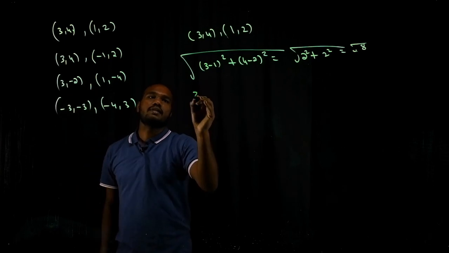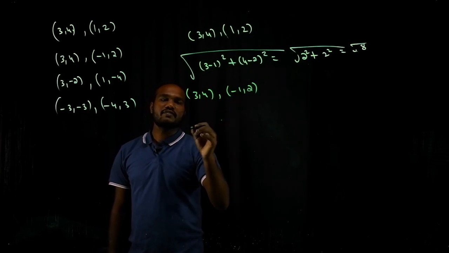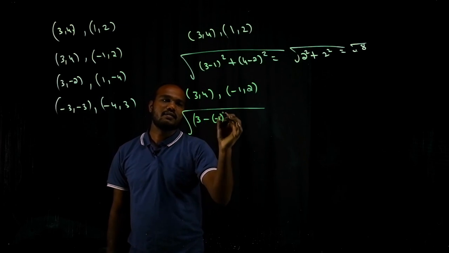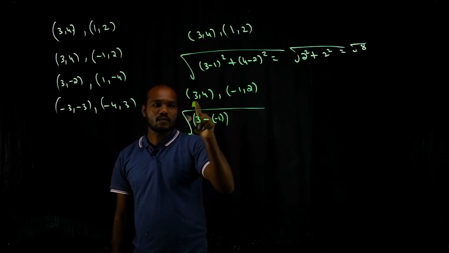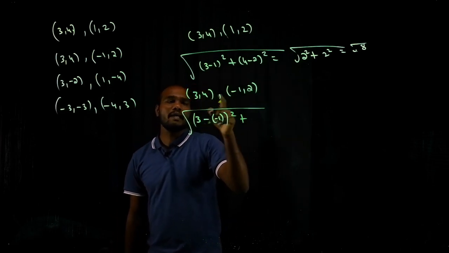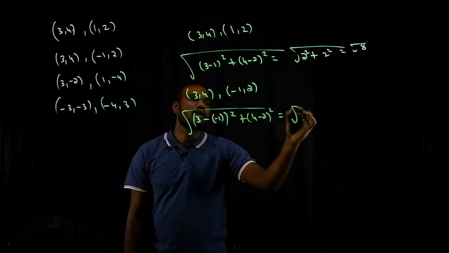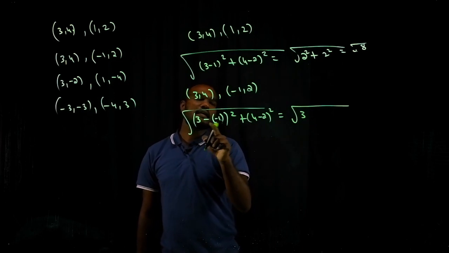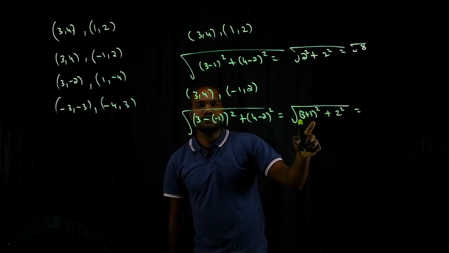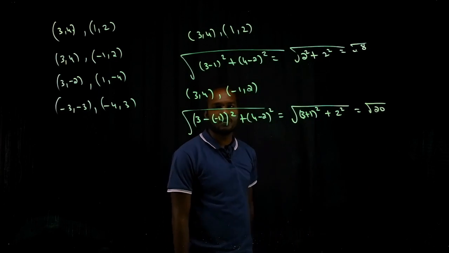The next question: (3, 4) and (minus 1, 2). First take an under root. The x component is 3 minus of minus 1, that is the x component minus the x component, (3 minus of minus 1) whole square, plus the y component, that is (4 minus 2) whole square. So root of (3 plus 1) whole square plus (4 minus 2), which is 2 square. 3 plus 1 is 4, 4 square is 16, plus 4, that is root 20. Let's go to the next question.